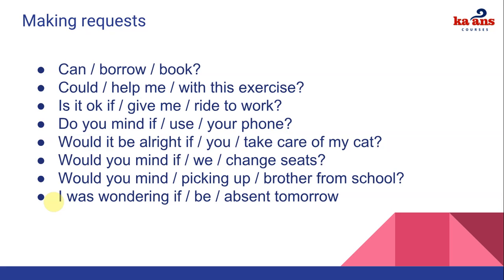For the first one, you have clues, and you just need to make the request correctly. For example, we have can. We're going to use the modal can, borrow as the action, and book as the object. How would you make this request? I'll give you a few seconds.